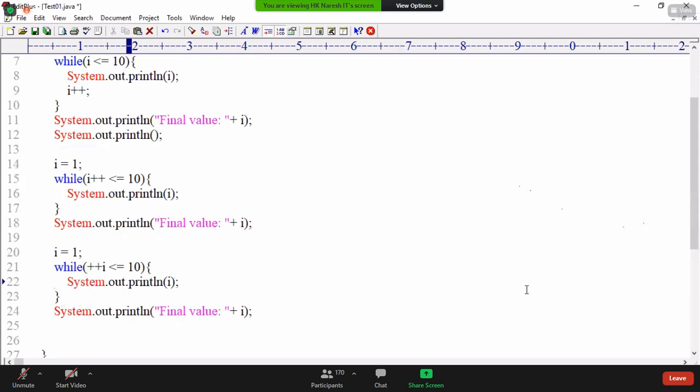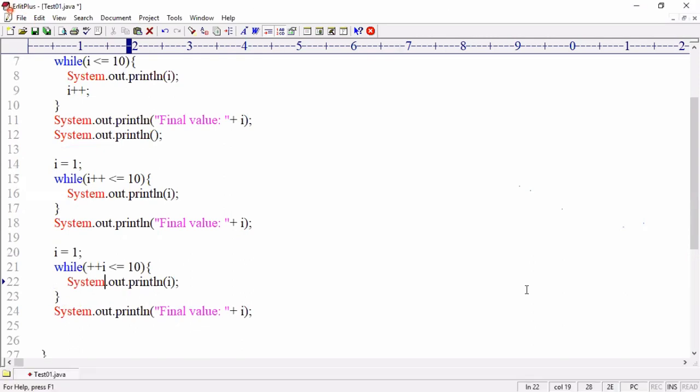Pre-increment is used in place of post-increment. Pre-increment has another flow. Come on, think. What is the output?